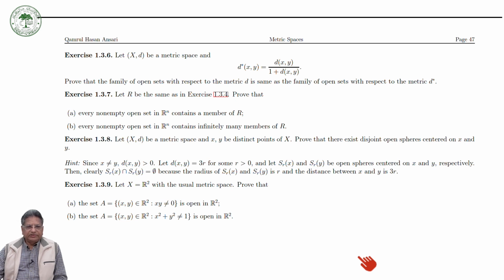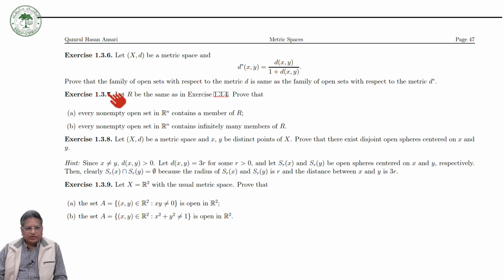As I have mentioned, if D is a metric, then D star, which can be defined in this way, is also a metric. Now we have to prove that if you have an open set with respect to the metric D, it is also an open set with respect to the metric D star.